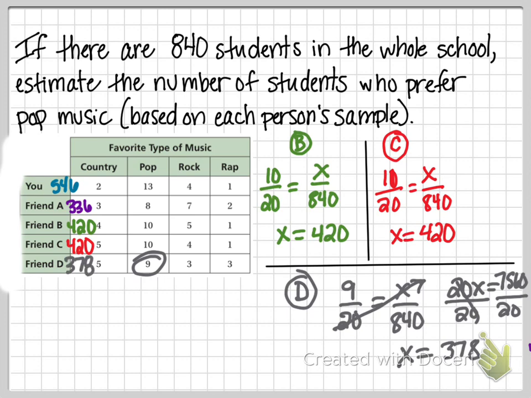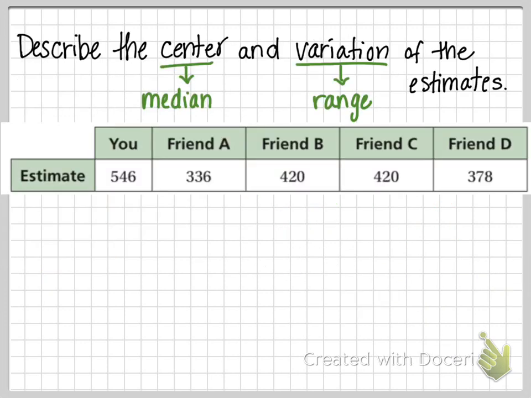All right, so based on our different samples that we polled, your friend and you, we get slightly different predictions for what the whole school would come up with. So we're going to work with these little pieces of data on the next slide and make some conclusions from them about what we think about the whole population. All right, so it tells us describe the center and the variation. So remember we said center means median, variation means range.